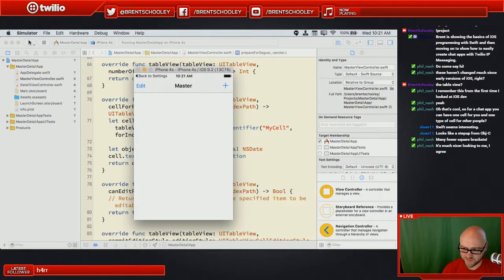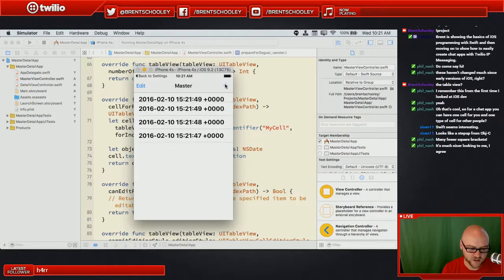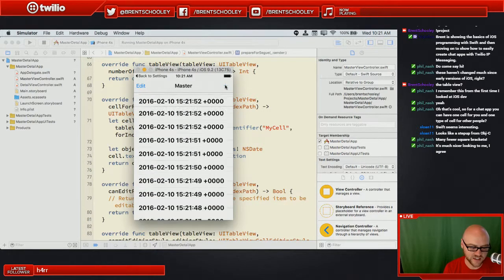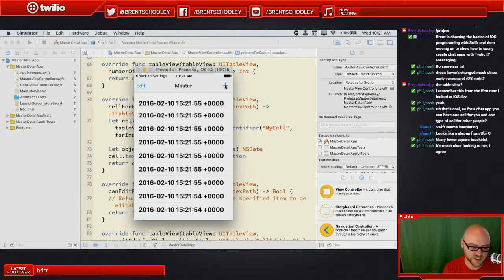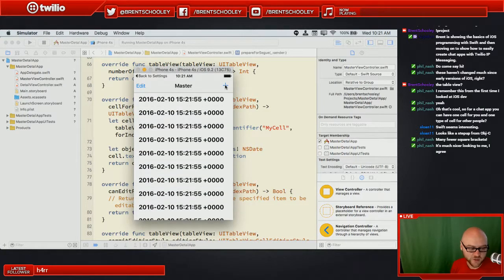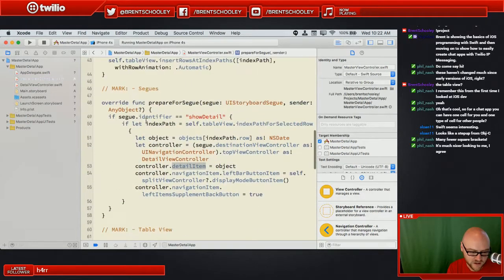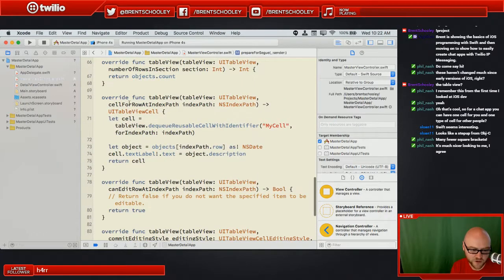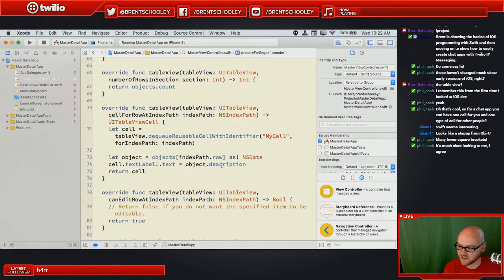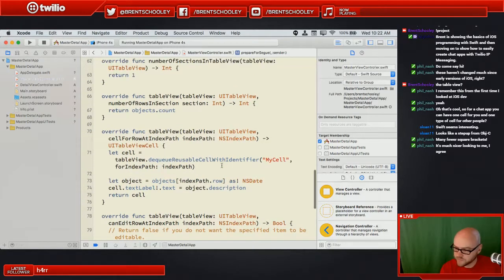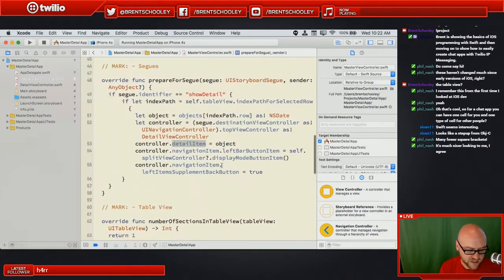Now, Phil said that this hasn't changed much since the beginning. This master detail example also hasn't changed much since the beginning. So if we hit plus, it's just going to add a bunch of rows that correspond to the date stamp, and I can just spam on this for a bit. But that's all it's really doing. And we saw the code for that in the cell. So cell for row at index path is going to be these different dates. So we saw that happen.